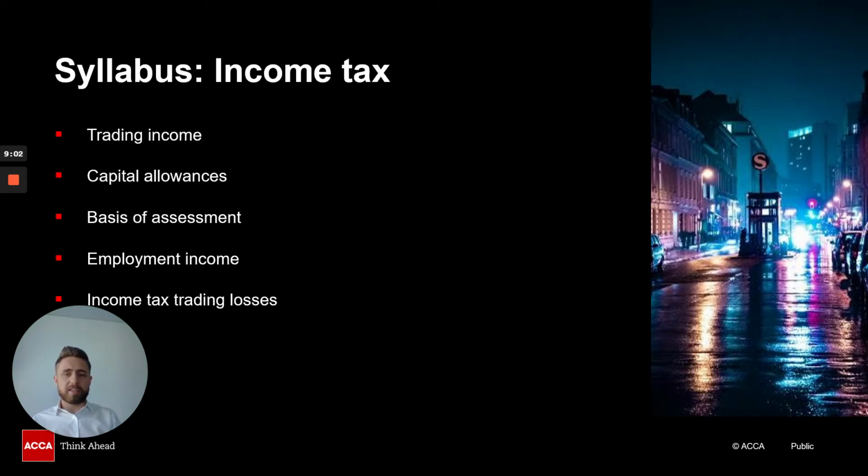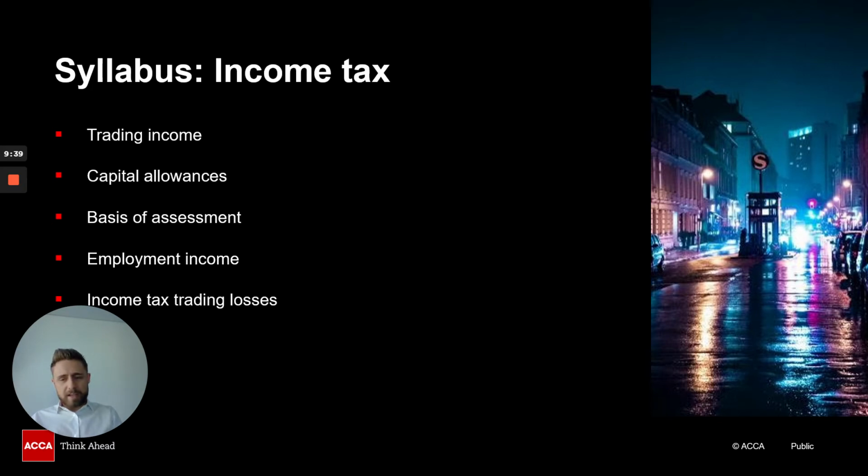Income tax trading losses. Now, yeah, this I would say is probably one of the things that students probably struggle with the most with regards to trading losses. And the reason why is because from an individual's point of view who is making trading losses, your sole trader, they have lots of ways that they can relieve their losses. So it's very, very important here to learn the rules. Make sure you have the rules down. You are very, very clear on those rules, because what you will probably have to do is adapt to the situation.